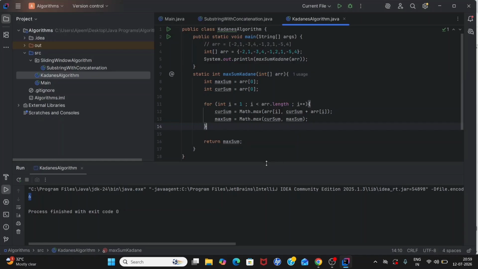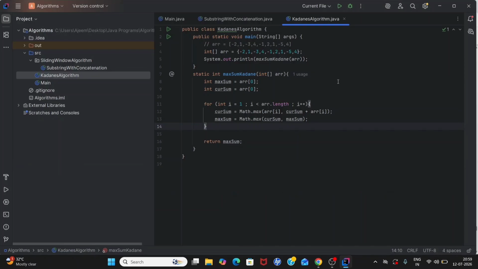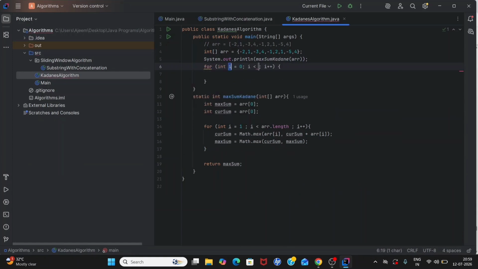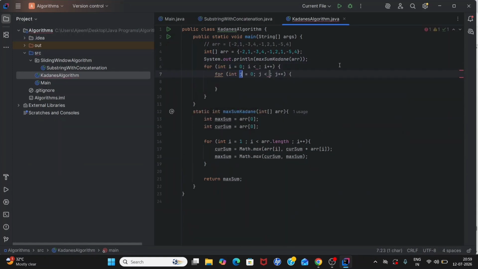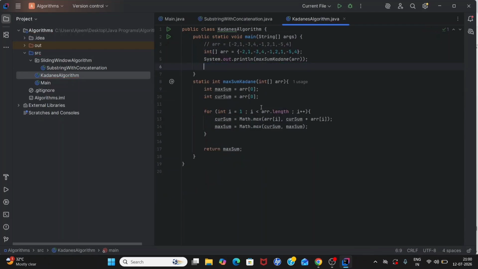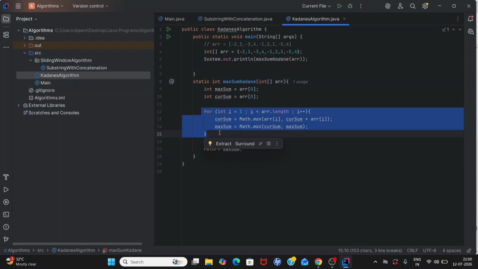In the brute force one, I said O of n square. Because there you will be having something like this, a for inside another for. Since you will take every single subarray, right? So you need to take this, then go from here. Choose these subarrays, then this, which would lead to something like big O of n square. Now, how many loops are you running in this Kadane's algorithm? Only one loop. How many traversals do you make? N traversals. So the complexity is going to be big O of n.